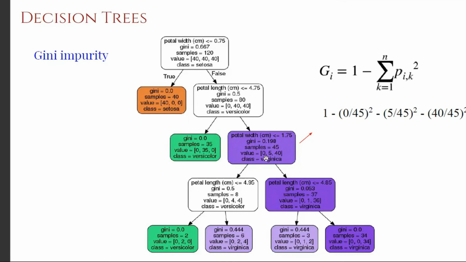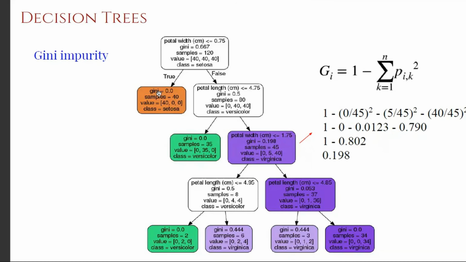Minus, we take the second one. Out of these 45 samples, how many are versicolor? So it is 5 out of 45, so that is 5 out of 45, the whole squared. Minus, out of the 45 samples, how many are Virginica? It's 40 out of 45 squared. So once you evaluate these values, you will end up with 0.198. And that is exactly the Gini value that you have here. So this Gini is calculated by taking the proportions and applying them to this particular equation, and we get this Gini value.